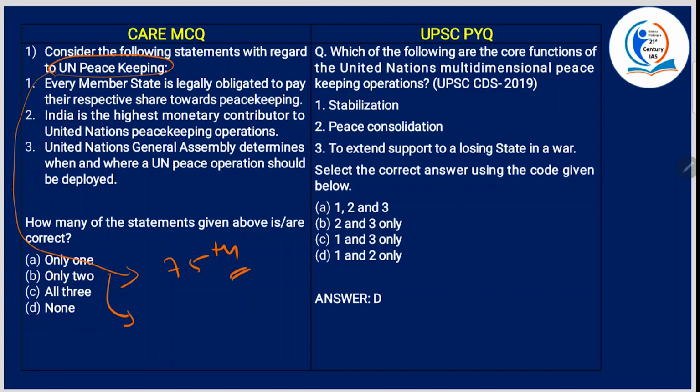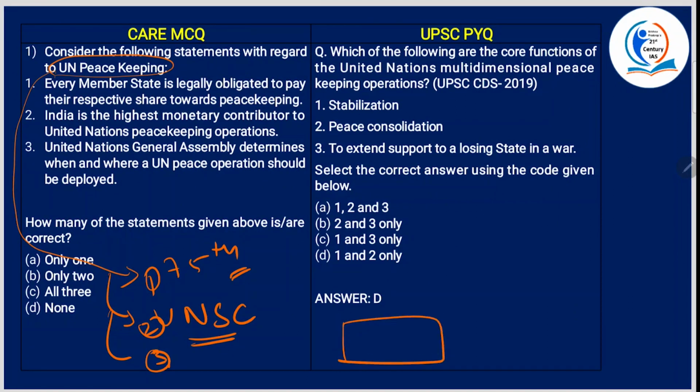All right? And UN Security Council authorizes the deployment. Okay? First, second, third. Okay? And the peacekeeping operations require consent of the main parties involved in conflict. Okay? And it has to be impartial.